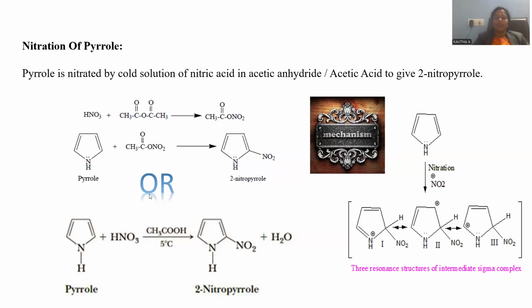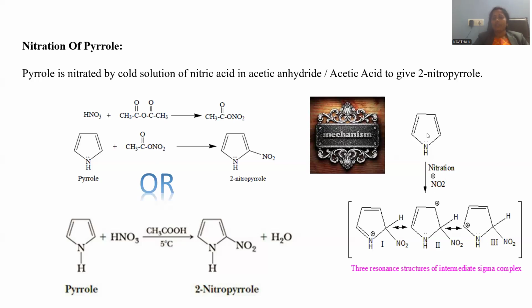In an alternative method, pyrrole can be treated with nitric acid in the presence of a very weak acid. Organic acids are weak in comparison to the mineral acids, right? Instead of sulfuric acid, we are using acetic acid, and the temperature is also kept extremely low. 5 degrees centigrade is sufficient for this nitration process, giving rise to 2-nitropyrrole. Right, mild conditions are more preferable for these reactions on pyrrole because of its higher reactivity.